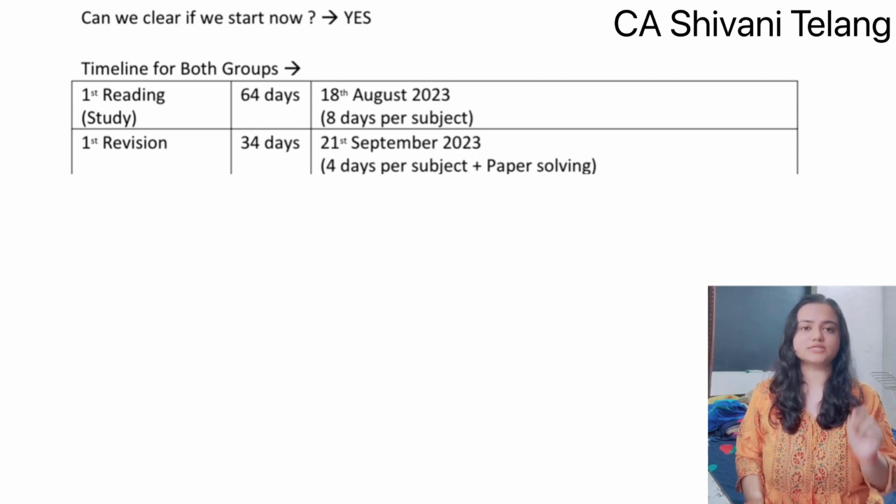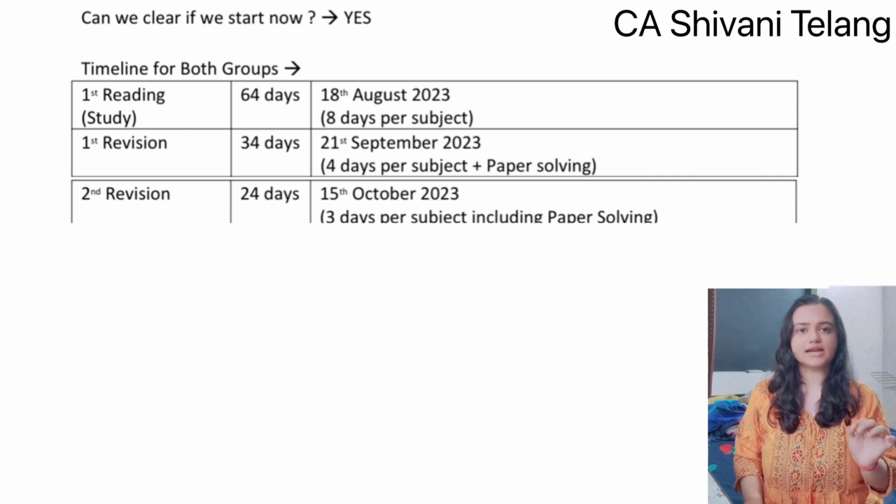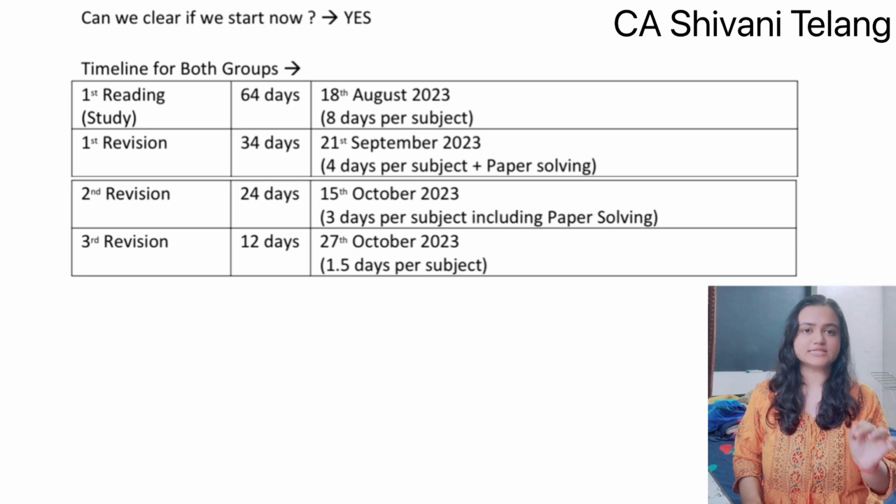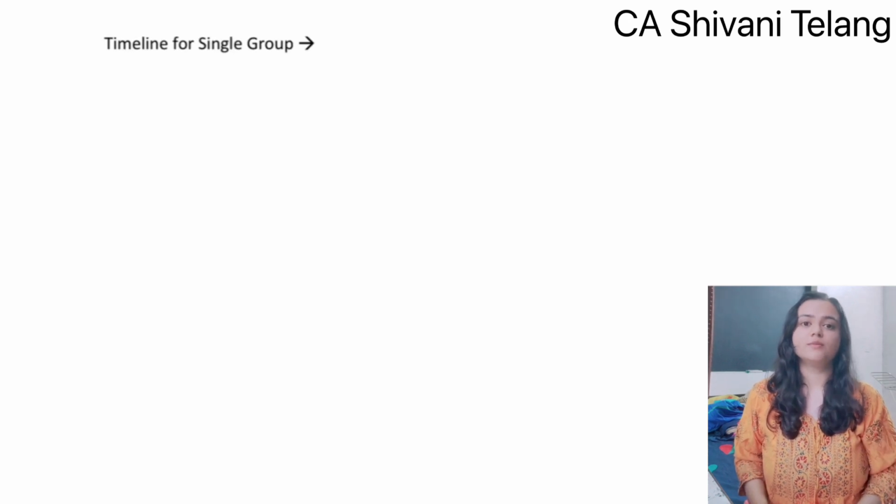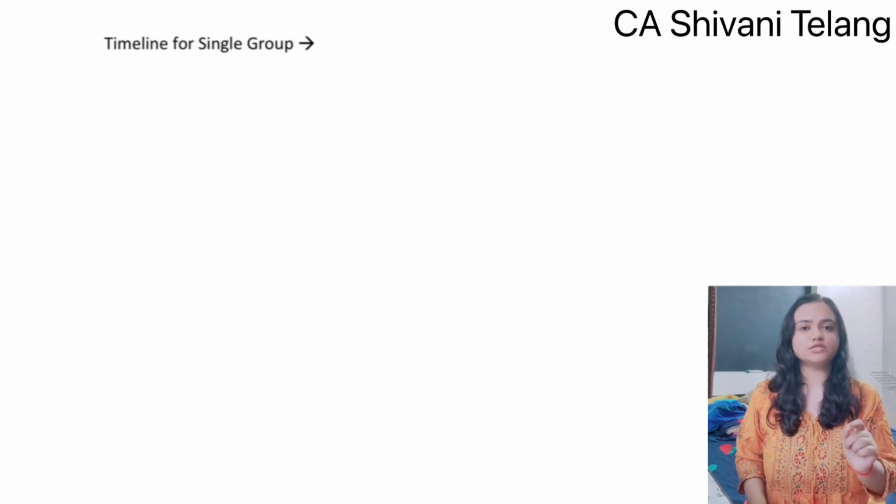Next you will complete your second revision in 24 days. That is by 15th October 2023. Here you will allot 3 days to each subject along with the paper solving. So in total you need to solve 2 papers for every subject. Lastly, we will complete third revision in 12 days and here we will allocate 1.5 days per subject. This is a very crucial revision because here you will understand how you will be able to manage the 1.5 days before your exams.